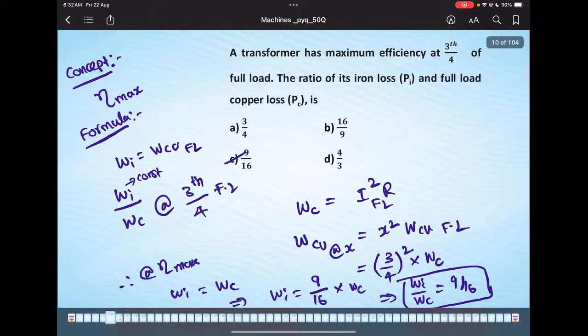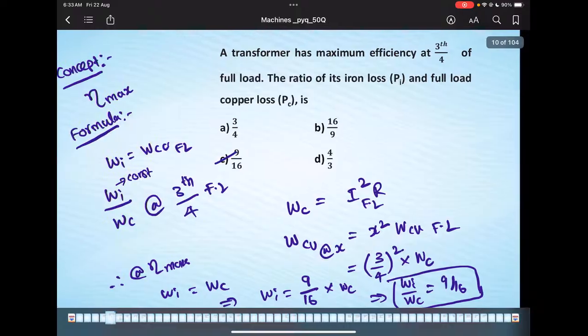In this question, the mistake many students make is in the calculation of the copper losses. Always remember that the copper losses vary with the load. So if the load is changing, we need to calculate the copper losses for the particular fraction of load. From this you can understand how to calculate the maximum efficiency. Any doubts, please chat over the comment box. Hope all are fine with my explanation. Okay, we'll go to the next question.